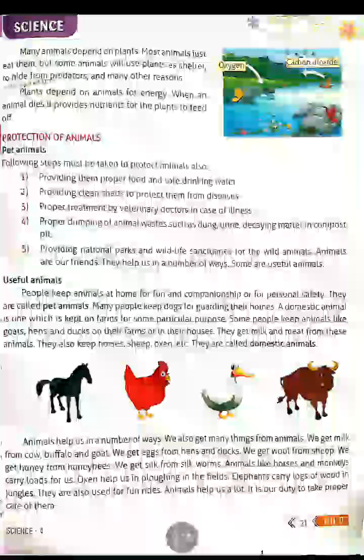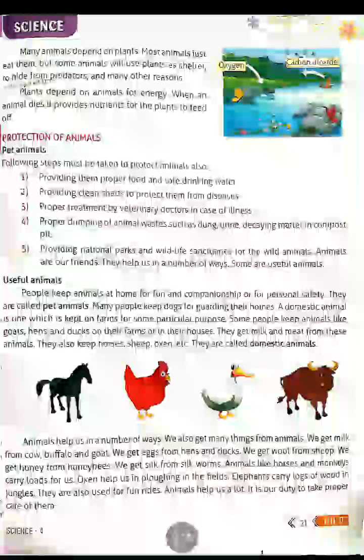It is used for plowing in the field. So this elephant carries logs of wood in jungles. So we can see elephants in the jungles, and they are used for riding also. So it is our duty to take proper protection for these animals.